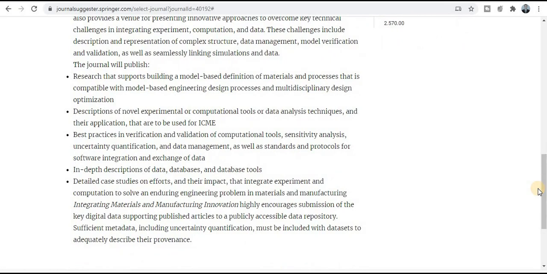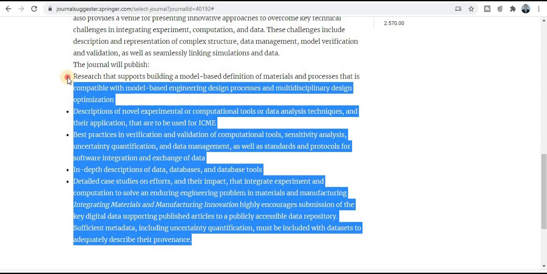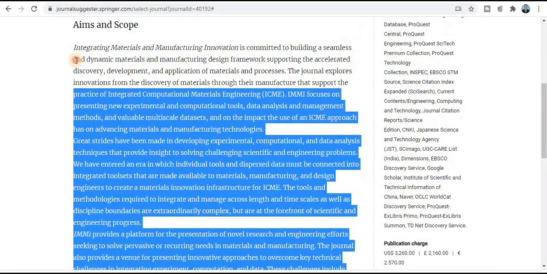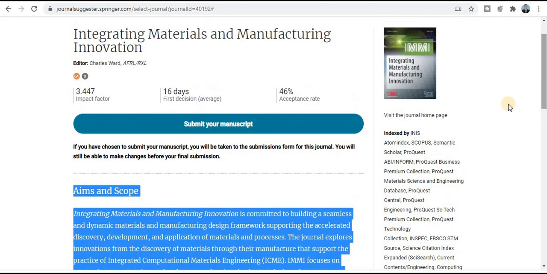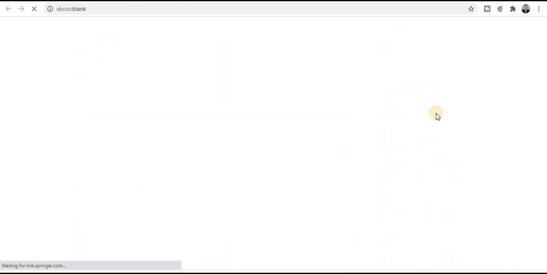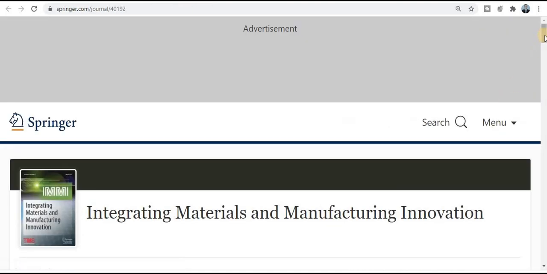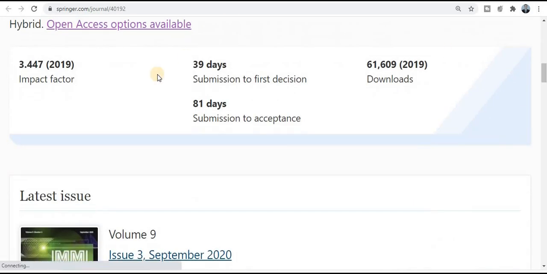So you will have the topics and title, aim and scope, what types of topics and titles are covered by this journal. You can have the information in this particular section, aim and scope. If you want to know more in detail, just explore this section, visit the journal homepage. Just click on this section, and it will redirect to the journal homepage. Here you will get the notification and all the details.